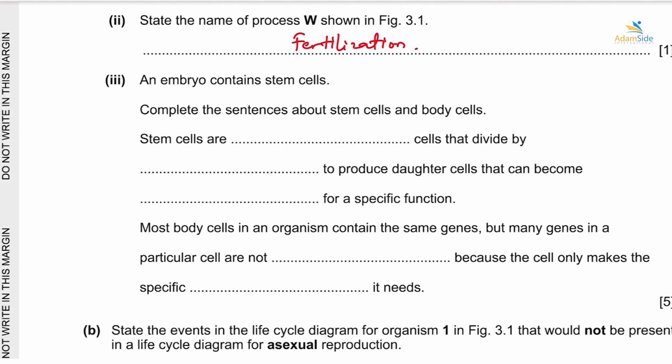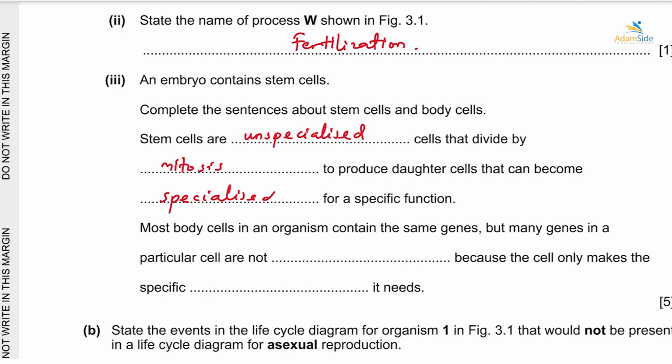So stem cells are unspecialized cells that divide by a process of mitosis to form many more unspecialized cells, and to produce daughter cells that can become specialized for a specific function.